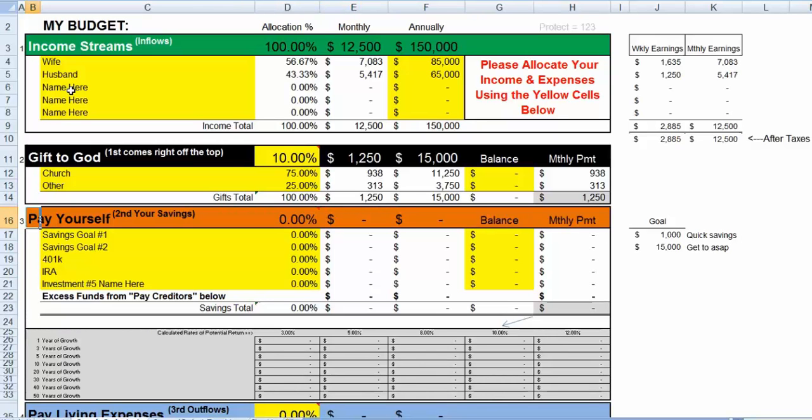The next section is pay yourself. After you've given to charity, you should make sure that you are paying yourself. After all, this money is your money, and the earnings that are coming in is your household money, and you decide what happens with it.